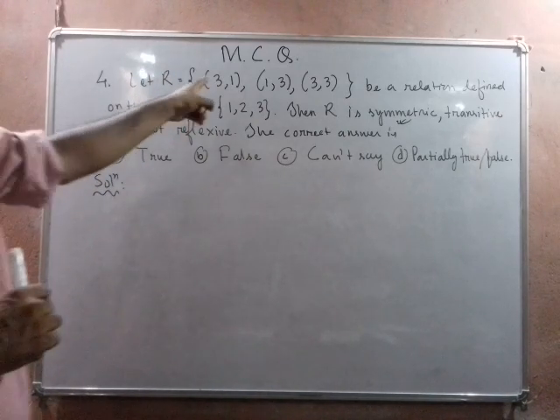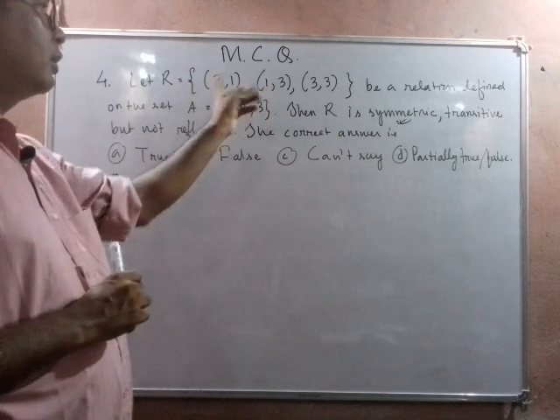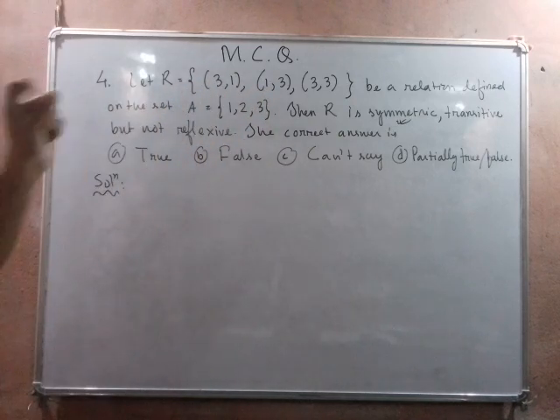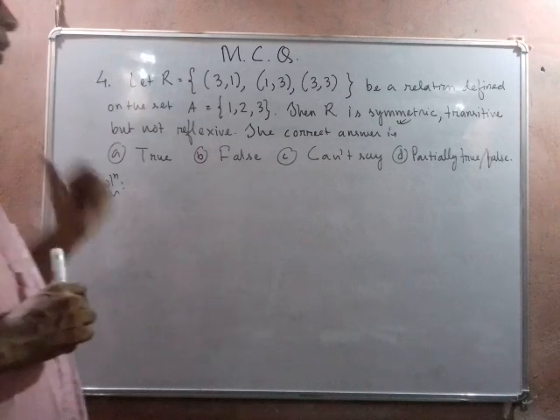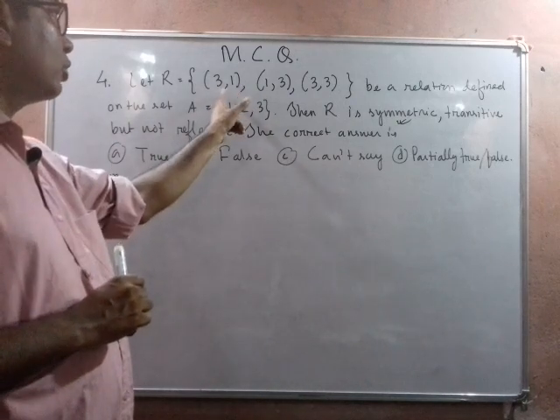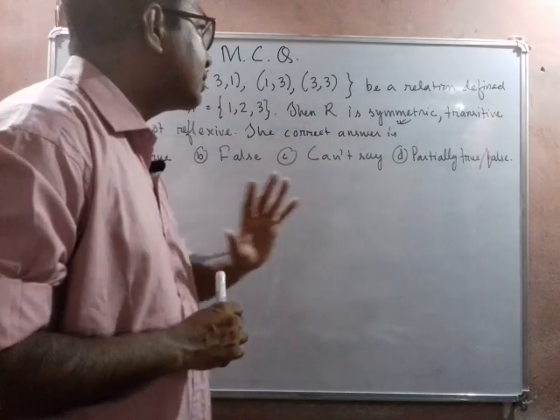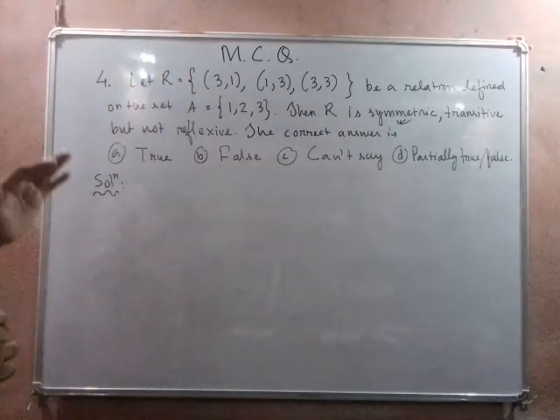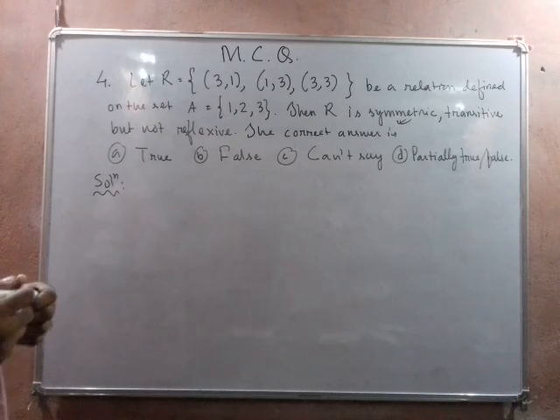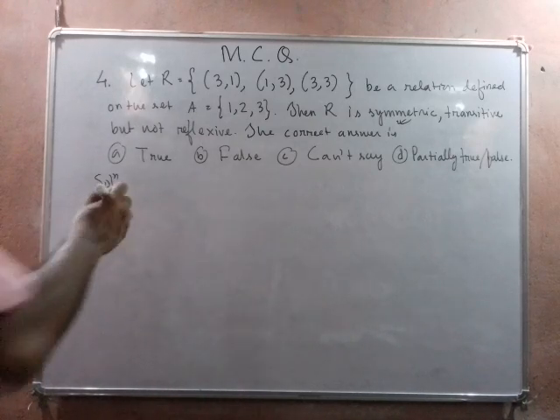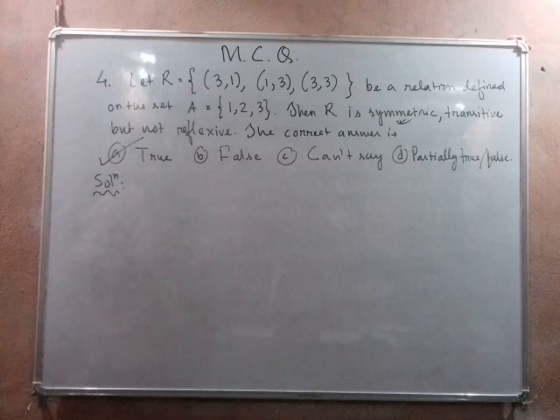Yes, the third one, (3,1), (1,3): then we must have (3,3) to become a transitive relation. It is also true for this part. So (3,1), (1,3), (3,3) is here, so it is transitive. So the statement R is symmetric, transitive, and not reflexive is correct. So the correct option is true. Answer 1 is true.